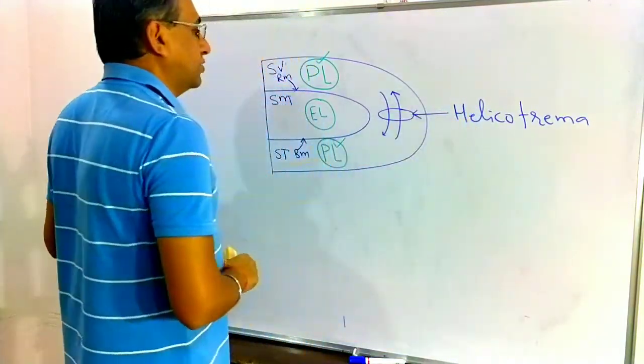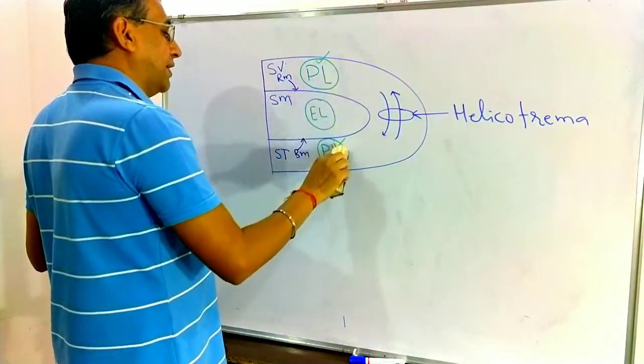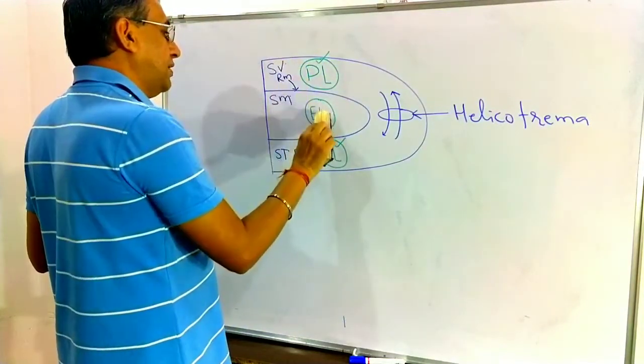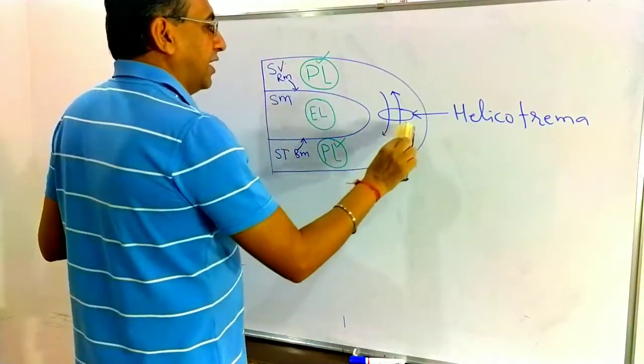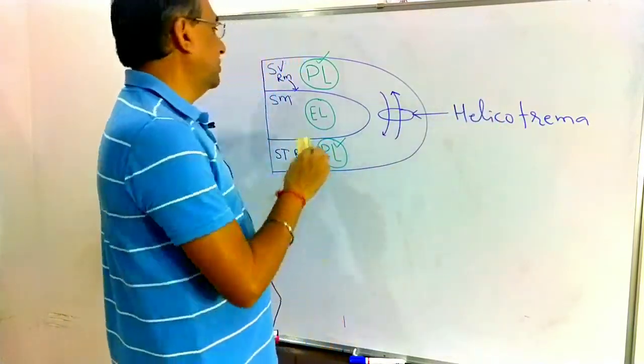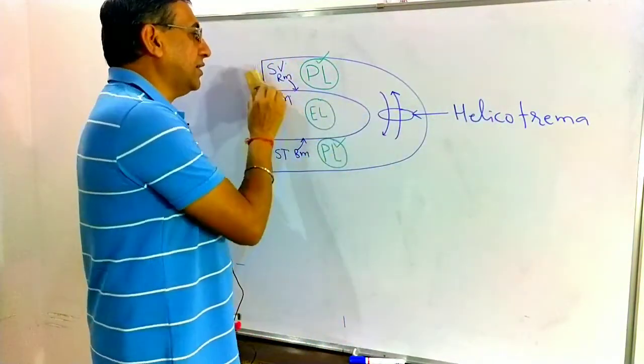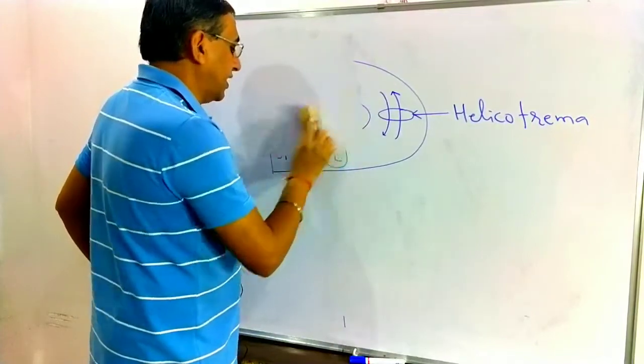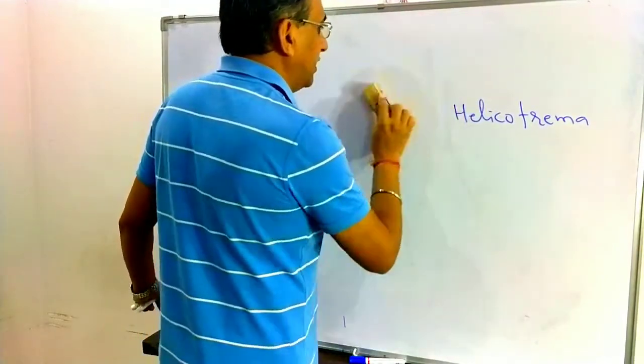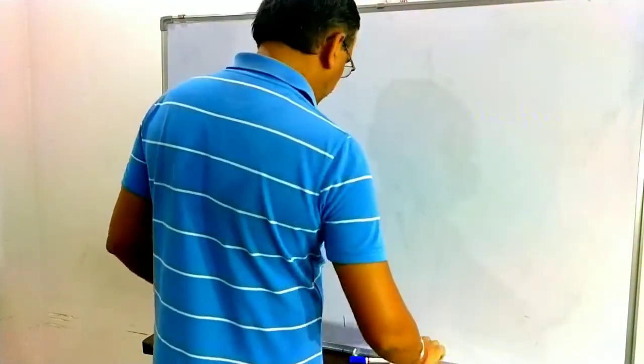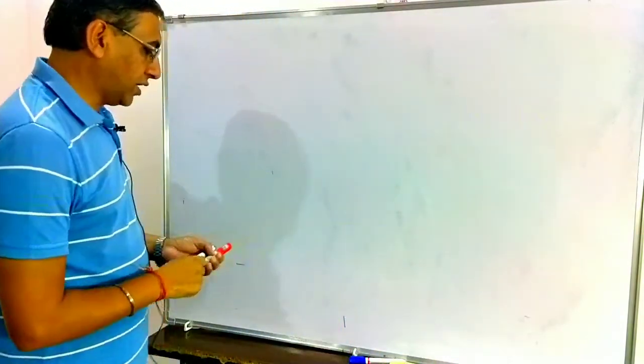So this is the helicotrema. Perilymph is in the tympani and vestibuli, endolymph in the scala media. The helicotrema is a foramen through which the scala tympani and vestibuli are interconnected.